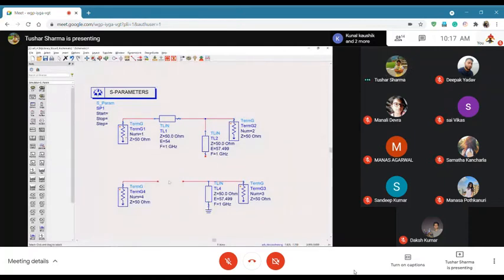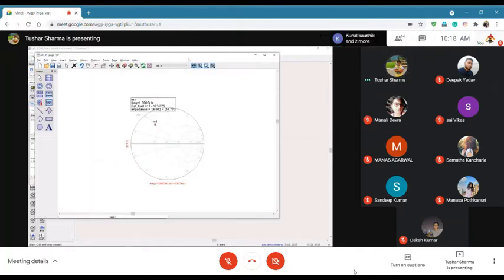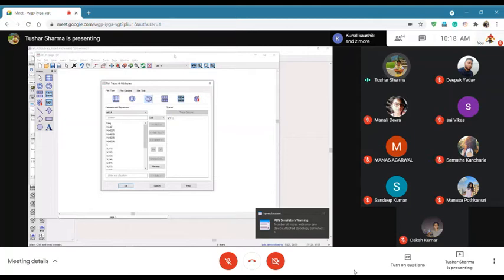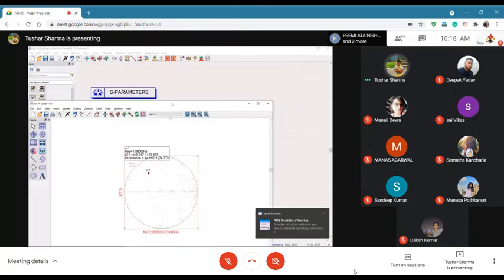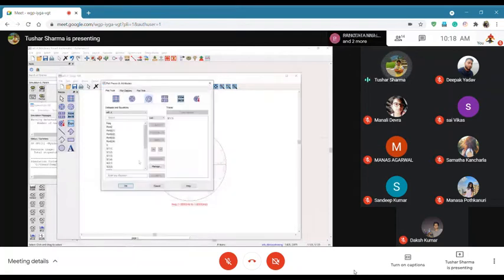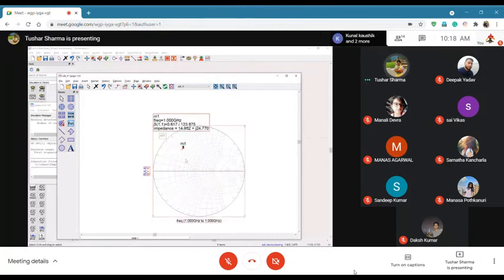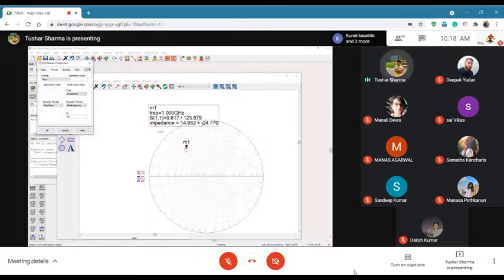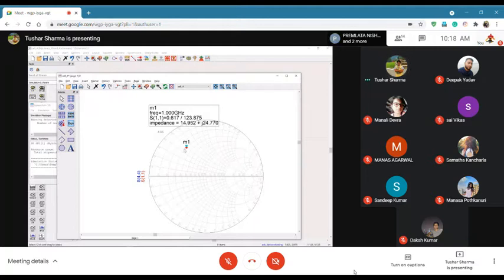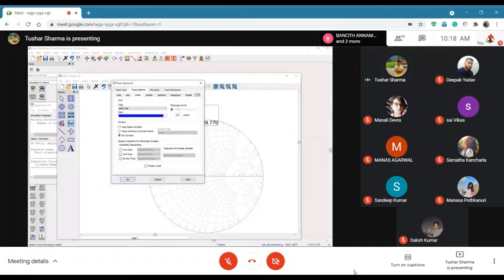So delete this. 50 and 33 degrees. So let's plot. This is what we get for port 4. So let's plot them on top of each other. So 1, 2, is it port 3 or port 4? It's port 4, so S44. You see? Because I didn't use that small transmission line, that's why it is not coming exactly on top, but let me see.